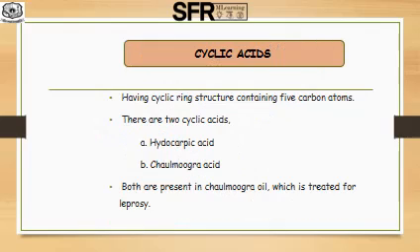Third type of fatty acid is cyclic acid. These are the fatty acids having a cyclic ring structure containing 5 carbon atoms. They are unsaturated. There are 2 types of cyclic acids. One is hydnocarpic acid, second one is chaulmoogric acid. Both acids are present in chaulmoogra oil, which is used to treat leprosy.